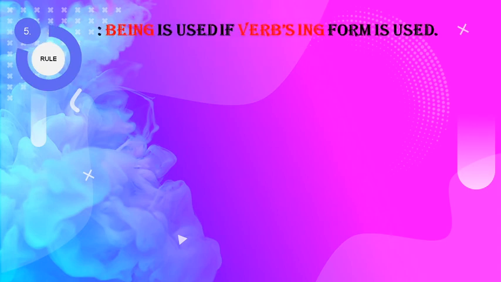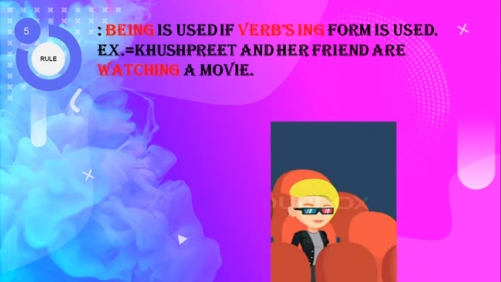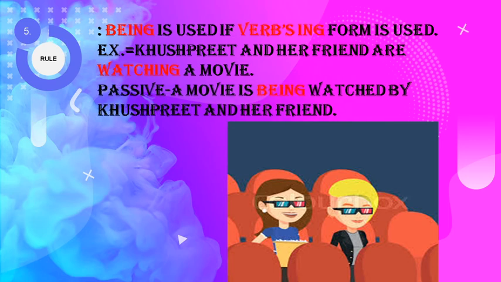Next rule, that is rule number 5. Being is used if the verb's ing form is used. Like you can see in the example, Khushpreet and her friend are watching a movie. So the passive is a movie is being watched by Khushpreet and her friend. Dear friends, like you can see in the sentence, watching was there. So when we have written the answer, we have used being with the third form of watch.